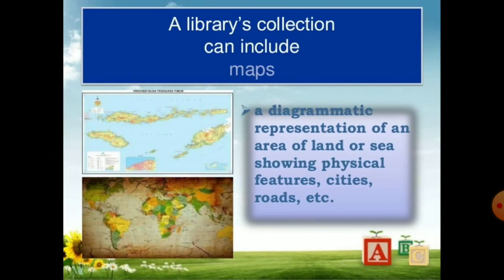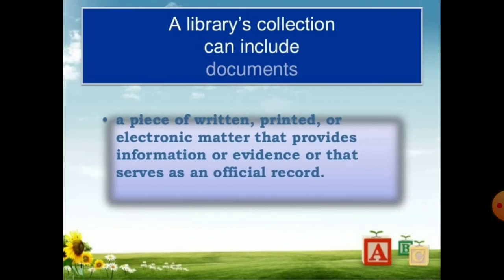A library's collection can include maps, a diagrammatic representation of an area of land or sea showing physical features, cities, roads, etc. A library's collection can include documents, a piece of written, printed, or electronic matter that provides information or evidence or that serves as an official record.